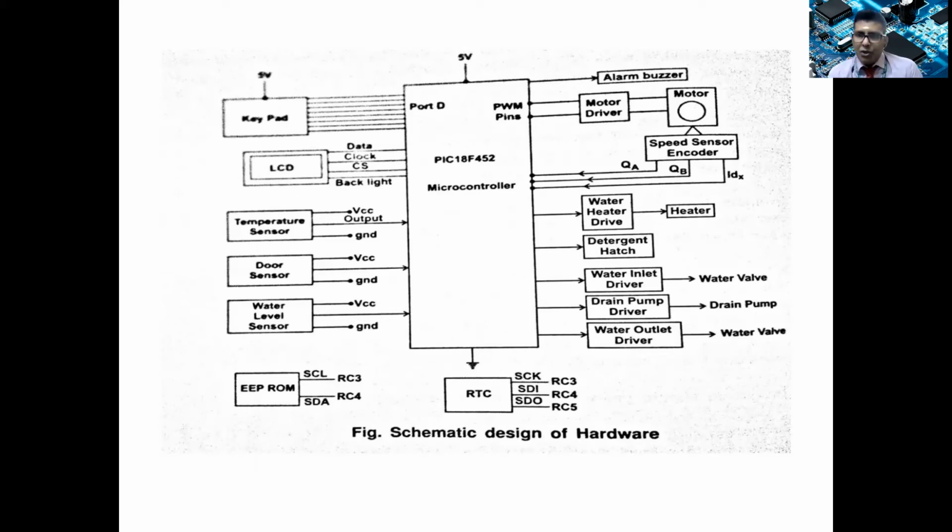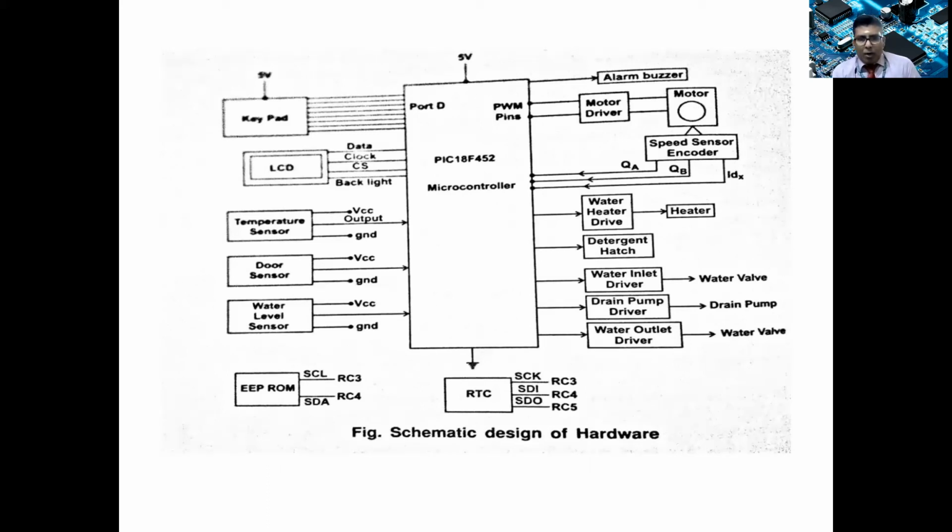Sensors are the basic inputs to the processor, and controllers are basically the outputs from the processor. As you can see, the left hand side contains the temperature sensor, door sensor, and water level sensor. On the right hand side, you have the motor driver, alarm buzzer, water heater driver, detergent hatch, water inlet driver, drain pump driver, and water outlet driver. All these are controlled from the microcontroller, and sensors are basically sense elements which detect or monitor the parameters and give them to the microcontroller.